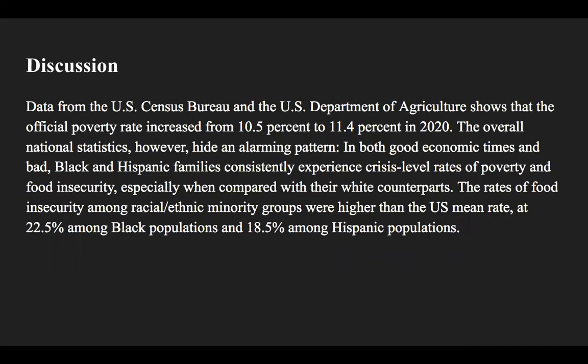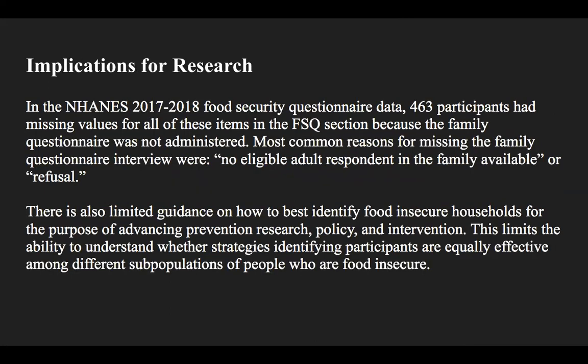Data from the U.S. Census Bureau and the U.S. Department of Agriculture also shows that the official poverty rate increased from 10.5% to 11.4% in 2020. The overall national statistics, however, had an alarming pattern. In both good economic times and bad, Black and Hispanic families consistently experience crisis-level rates of poverty and food insecurity, especially when compared with their white counterparts. The rates of food insecurity among racial and ethnic minority groups were higher than the U.S. mean rate at 22.5% among Black populations and 18.5% among Hispanic populations.